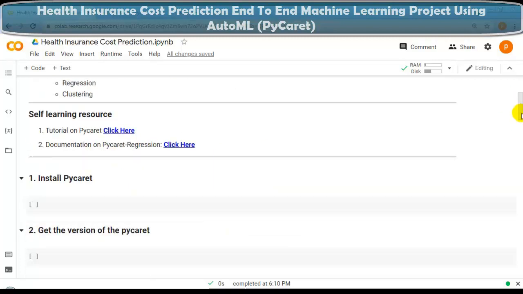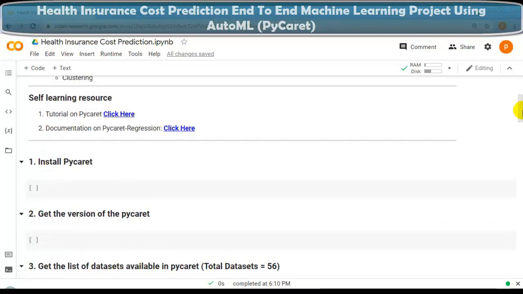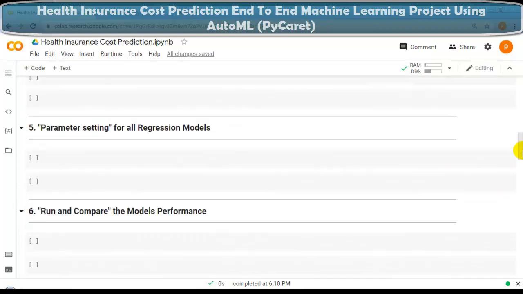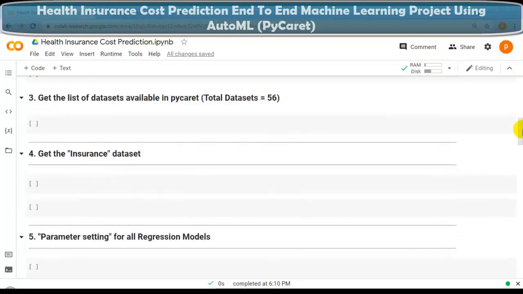So let's get started. To discuss this end-to-end project, health insurance cost prediction using PyCaret, here I have mentioned some questions that you can see over here. So let's solve them one by one.